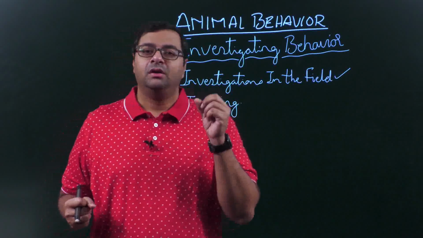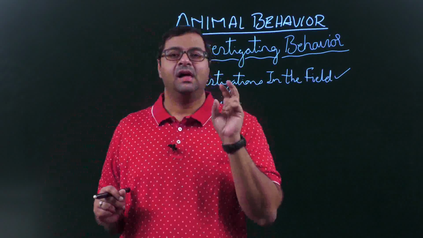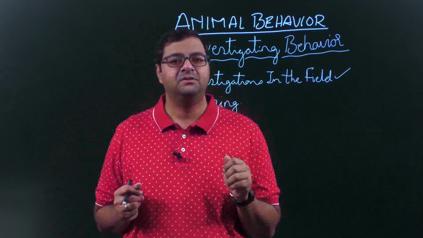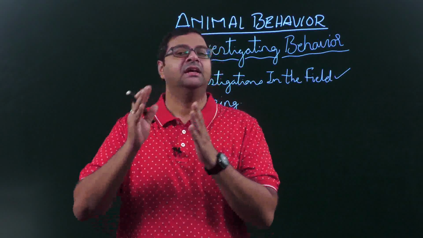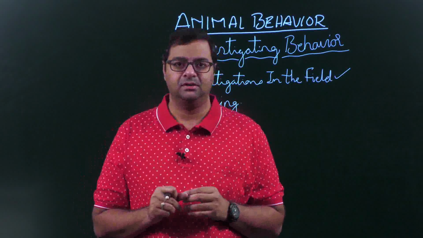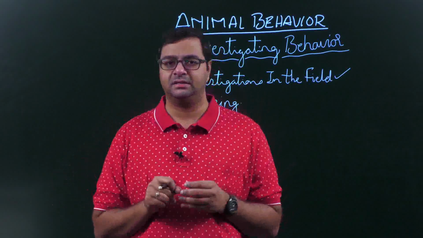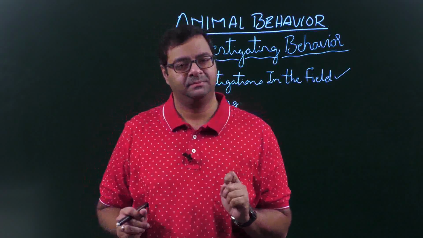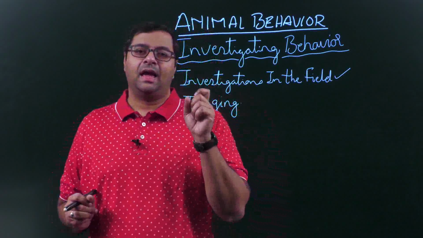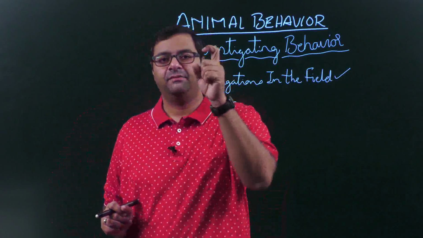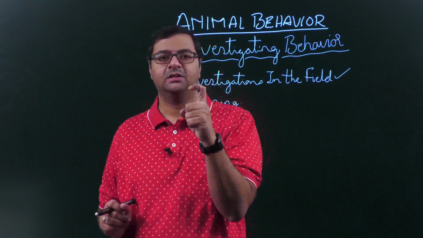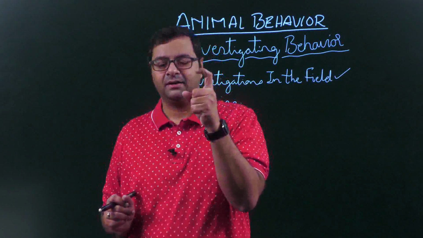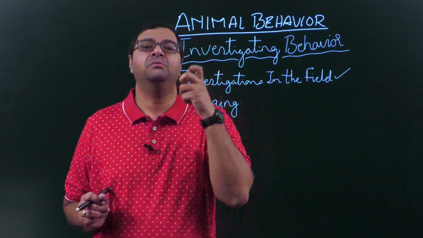Then the next example I can give you of investigating in the field is the anaconda. You know that anacondas are snakes. They are primitive snakes, and in these primitive snakes the males are generally smaller than the females. Females grow to a very huge size. Anacondas, being cold-blooded, lay eggs. Anacondas being primitive, the males have small hook-like structures like this. These structures go and tweak the female in this manner in order to get the right to mate with her.